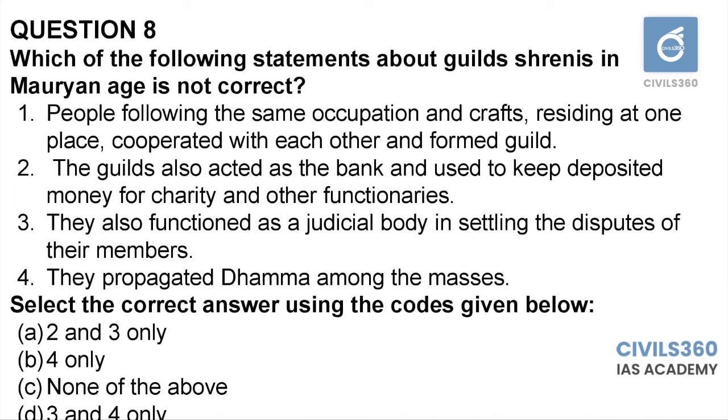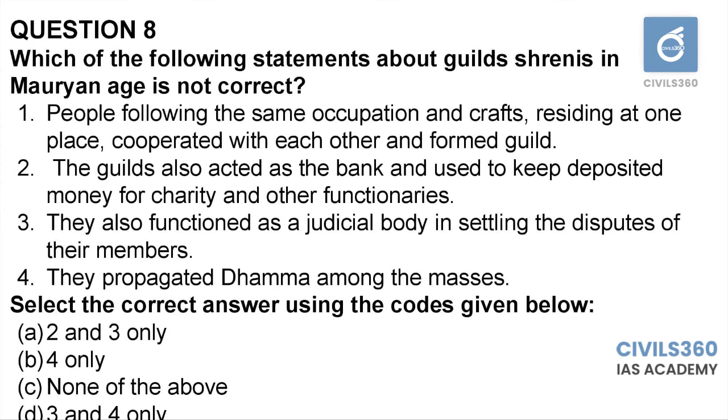It seems like a big question, but you can easily identify some incorrect statements among this, or some correct statements among this. Statement 1 shall be more oriented towards the correct nature, because it says people following the same occupation and craft residing at one place cooperated with each other and formed guild. So we know that guild is an association of merchants and traders. So the first statement is suiting all the above characteristics. So 1 is correct. And statement 1 is not mentioned among the options as well. So you can directly skip on to the second one.